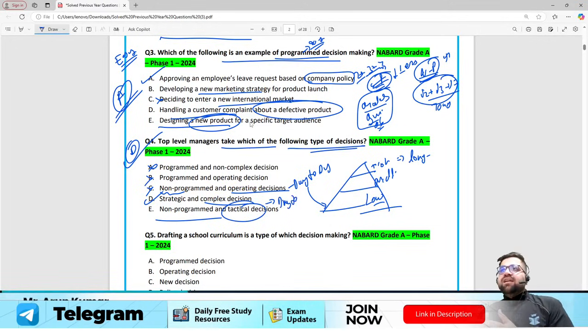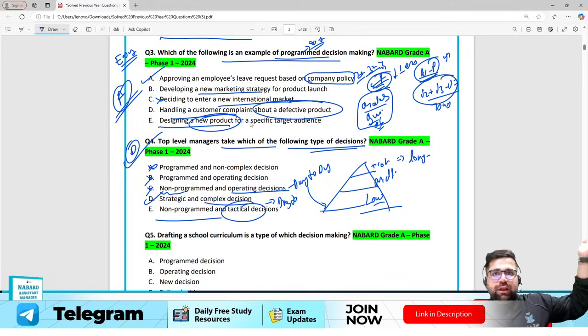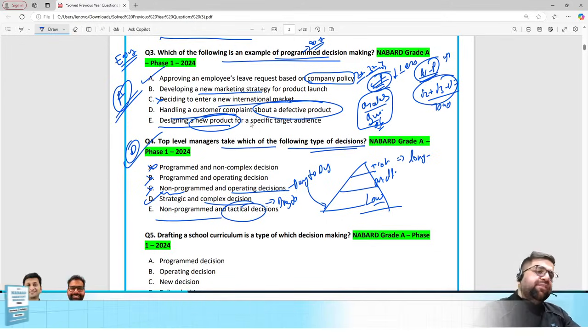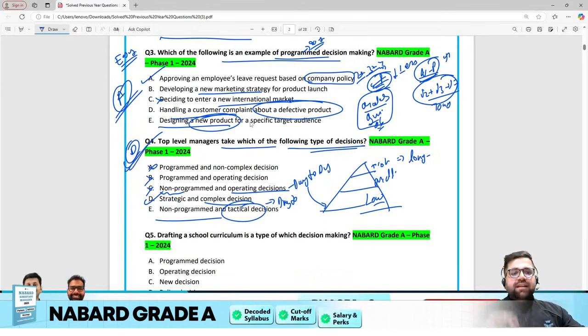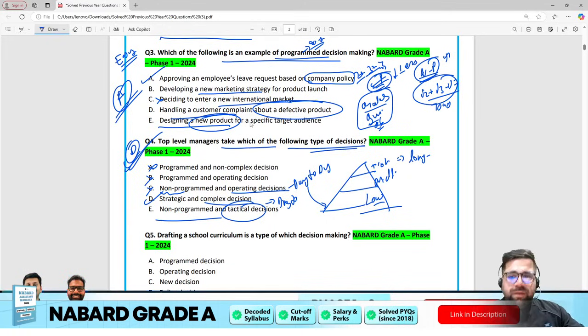Tactical decisions are those decisions which are not that much important. Like for example, if I have to order a samosa in my company, will I ask the CEO of the company? No, it's a very small decision. Right? So if you see, the correct answer over here will be option number D, and therefore question number 4 according to me is again easy.